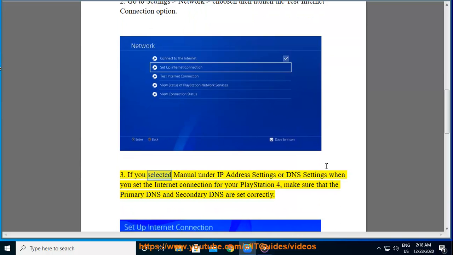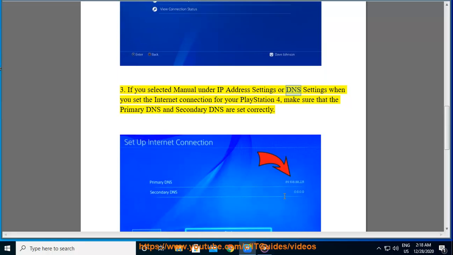3. If you selected Manual under IP address settings or DNS settings when you set the internet connection for your PlayStation 4, make sure that the primary DNS and secondary DNS are set correctly.